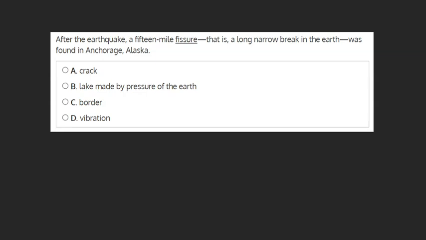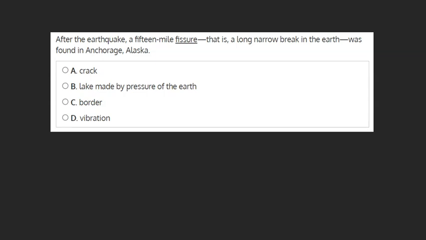After the earthquake, a 15-mile fissure, that is, a long, narrow break in the earth, was found in Anchorage, Alaska. Does fissure mean crack, lake made by pressure of the earth, border, or vibration?